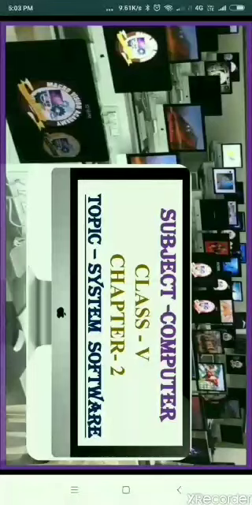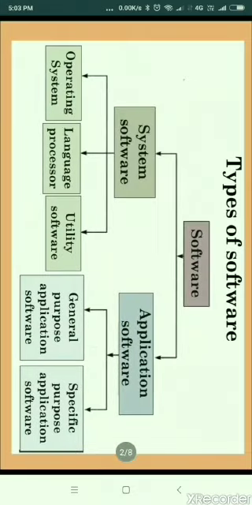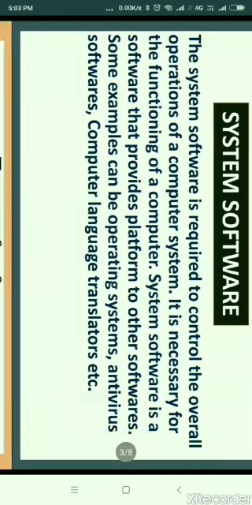In the previous video, you have studied about what is software. And now, today we are going to learn about types of software. So, dear students, you can see in the diagram that there are two types of software, system software and application software. In this video, I will explain system software, and in the next video I will explain what is application software. So now I will explain what is system software.